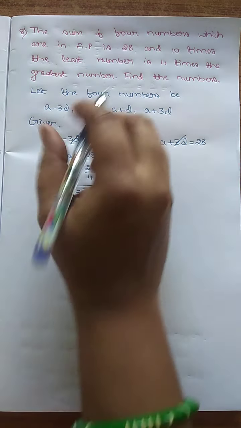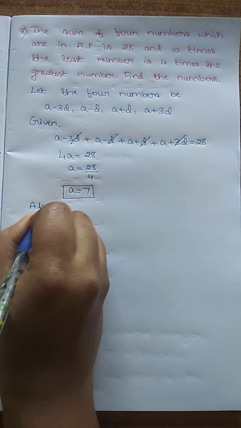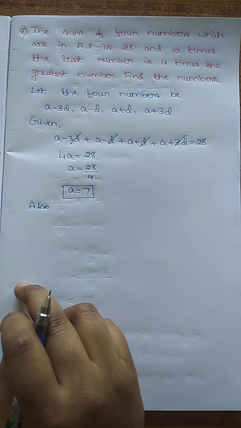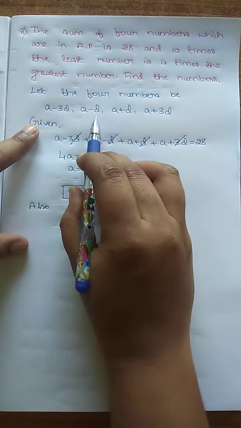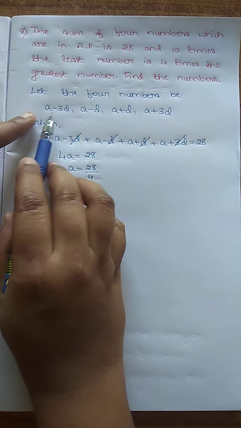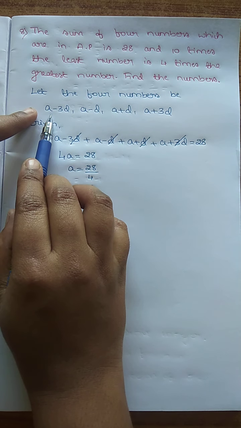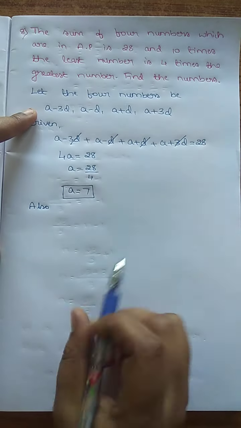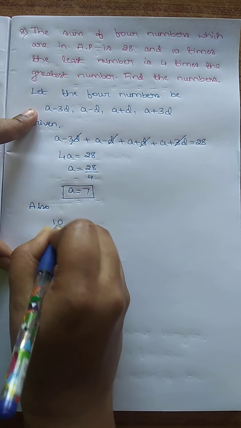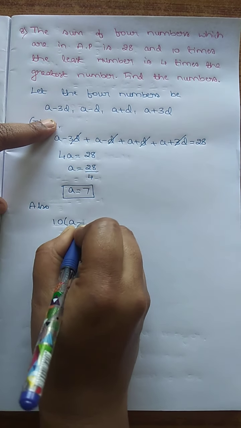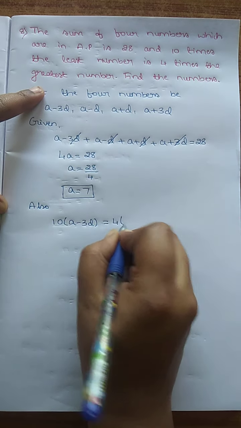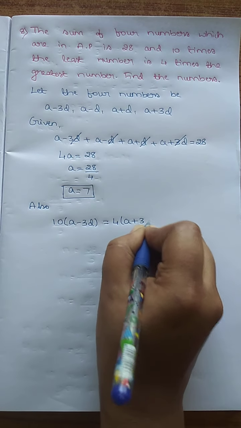The other condition is 10 times the least number is 4 times the greatest number. These are the given 4 numbers: a minus 3d, a minus d, a plus d, a plus 3d. In this, a minus 3d is the least number, a plus 3d is the greatest number. 10 into the least number, a minus 3d, equal to 4 times the greatest number, 4 into a plus 3d.